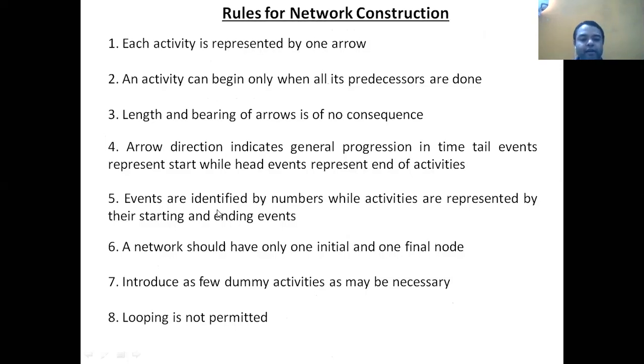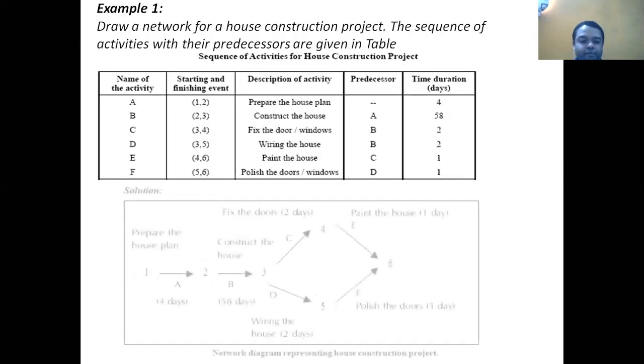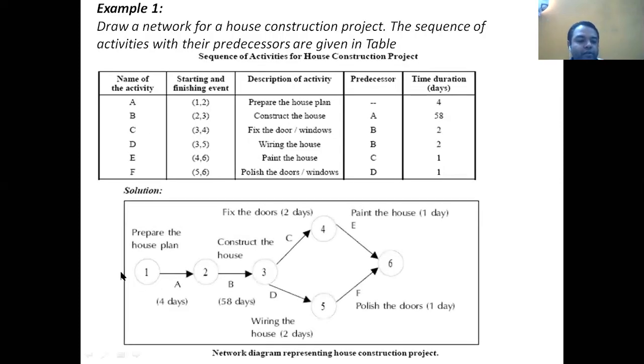Let me repeat one thing: according to the rule, for every network there must be a single start event and a single end event. So the total network is starting with 1 and ending with 6. That rule we have applied here. In this whole example, we have not used any dummy activity, so this is just a simple network.